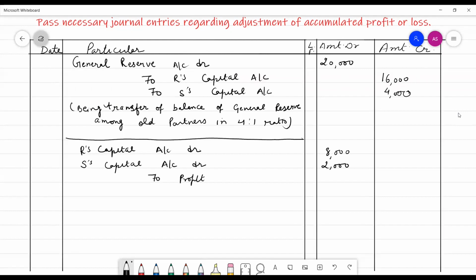This is the debit balance of profit and loss account, which means a loss to the firm. And when this loss occurs, the partners' capital accounts are debited.